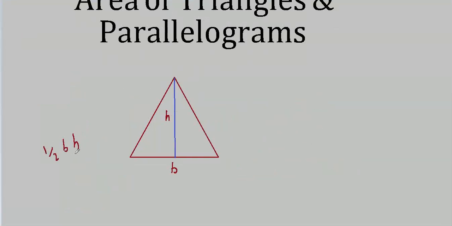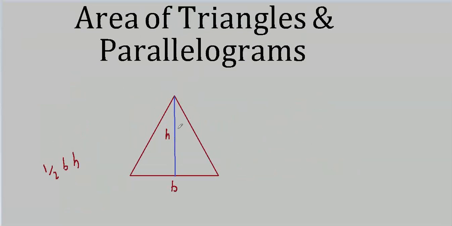But this is kind of circular. A lot of books do it this way, so I should show it to you. But we just used the area of a right triangle. That's true, so it's not quite as circular as I would think. We use the area of a right triangle to derive the formula for a parallelogram.